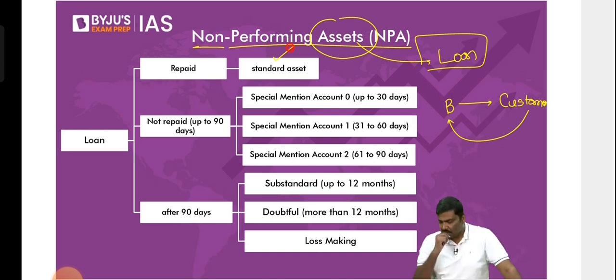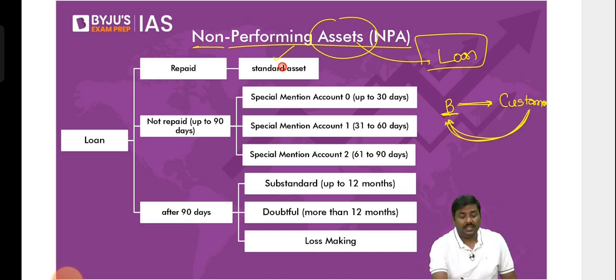I hope you understand this. I'll repeat it. Here is a bank. Bank has given loan to a customer. Customer repays the loan. Monthly interest will be paid. Principal is repaid. Monthly they will keep on repaying it. This is called as a standard asset.